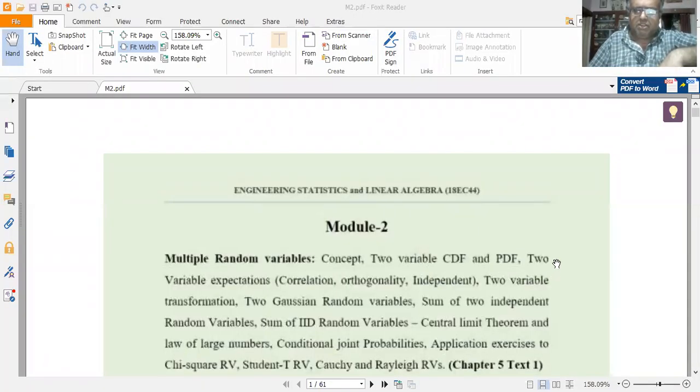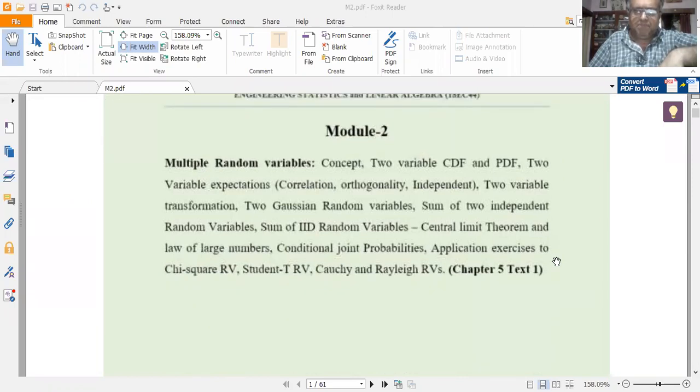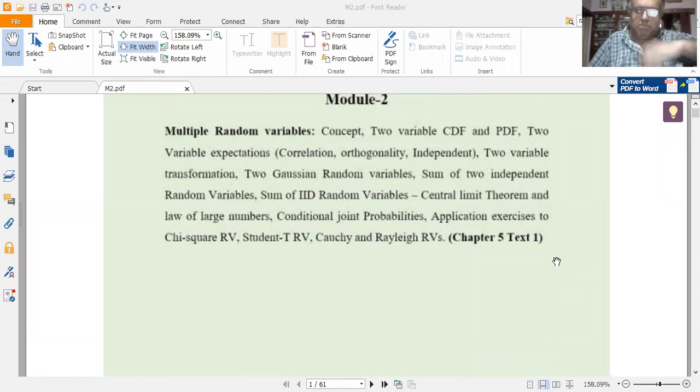Hi friends, welcome to the lecture on engineering statistics and linear algebra. In this present lecture, we shall be studying about multiple random variables, the concept of multiple RVs. RVs means random variables. Then we shall be studying the two-variable CDF, PDF, that is the two-dimensional cumulative distribution function and probability distribution function. Then the variable expectations, and we shall be laying stress on correlation, orthogonality, and independence concepts.